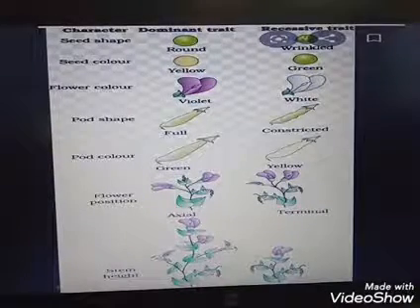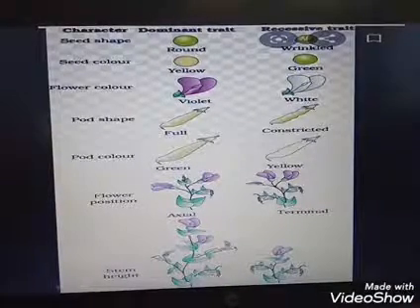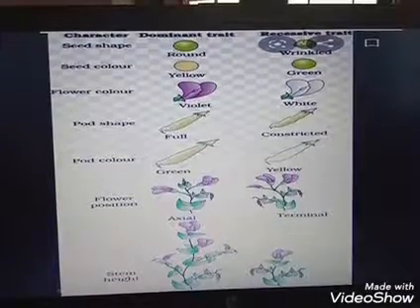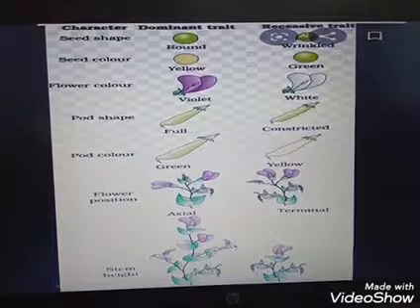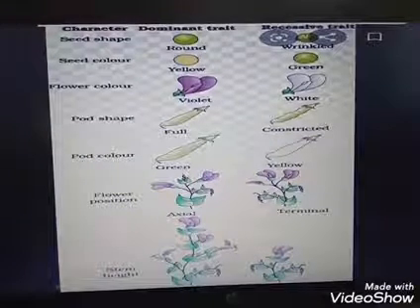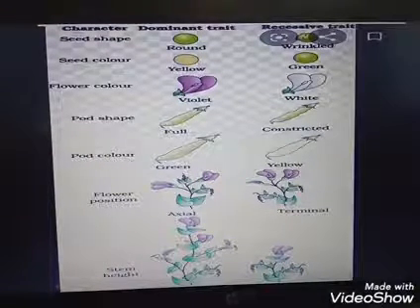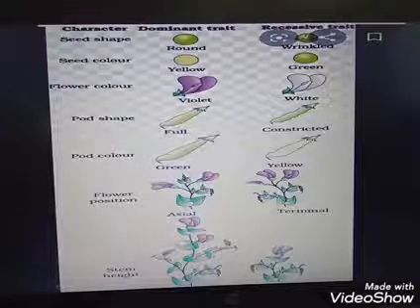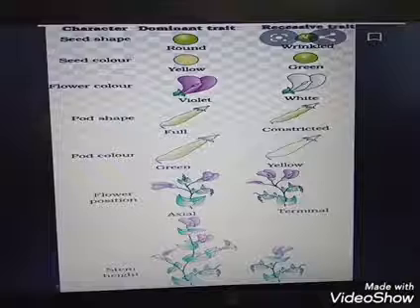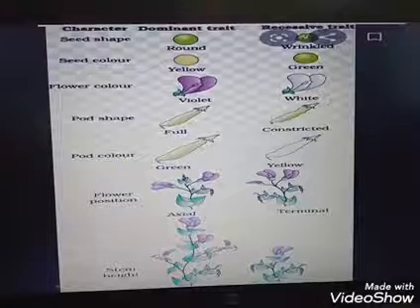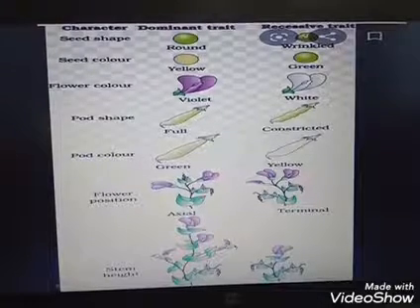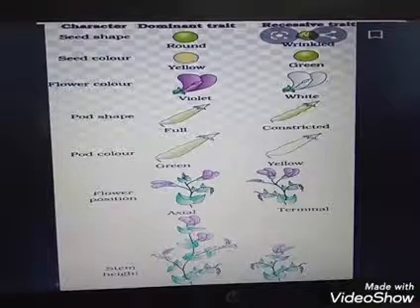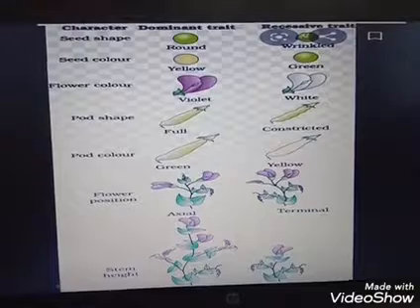Mendel conducted artificial or cross-pollination experiments using several true breeding garden pea plants. True breeding means the plant has undergone self-pollination and exhibits stability in traits. Mendel chose 14 true breeding varieties, or otherwise we can say he chose 7 pairs of contrasting characters, and the characters are seed shape.